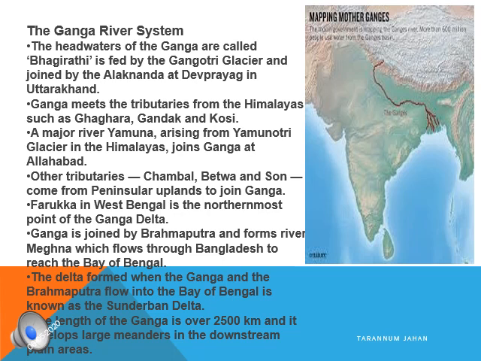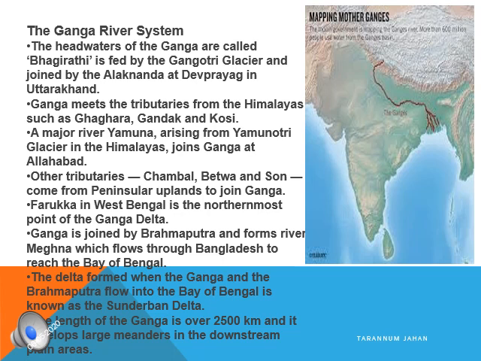The complete northern agriculture depends on this Ganga River. Then the Ganga is joined by the Brahmaputra and forms a river called Meghna, which flows through Bangladesh to reach the Bay of Bengal.